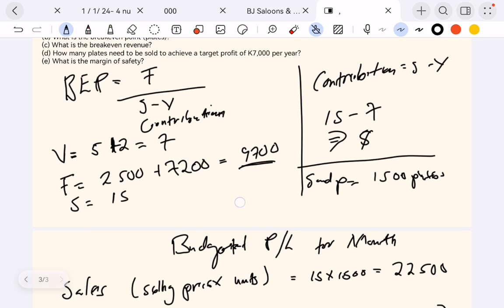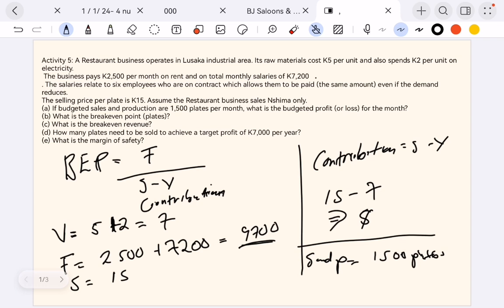Then B says, what is the break-even point in plates? So how many plates should you sell in order to break even? Each plate you're selling at 15 kwacha. So how many of the plates do we need to sell in order to break even, to say what we had invested is what we are getting, including all the costs, without making profit or loss? As a manager you need to know what our target is this month so that we're not operating on loss. So you're looking at BEP in other words.